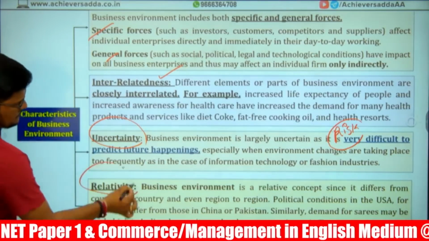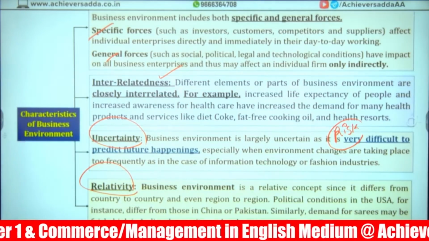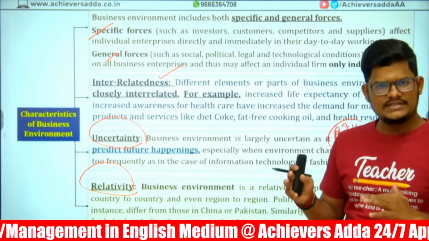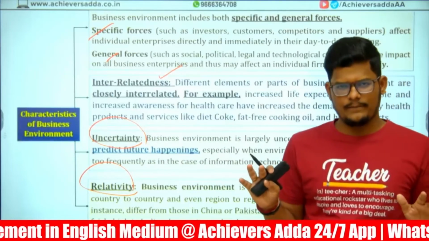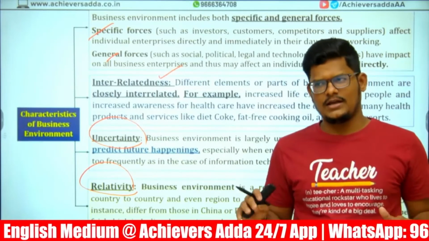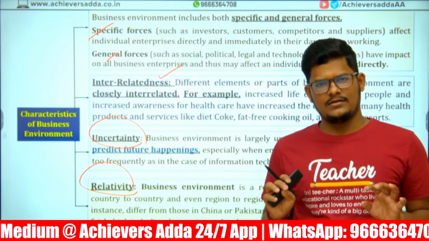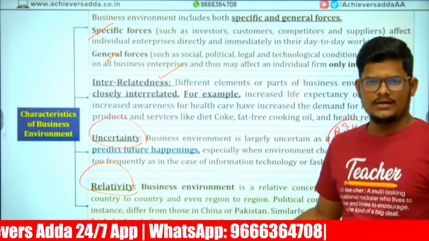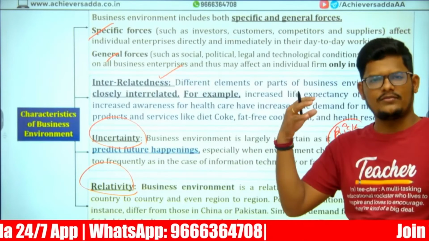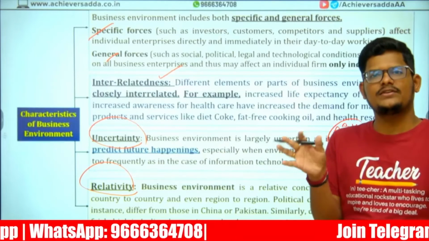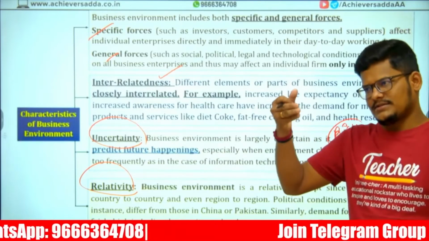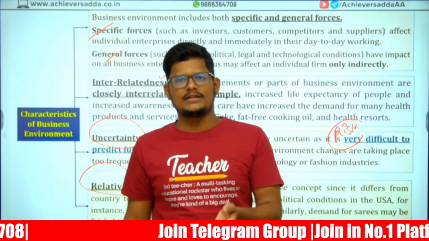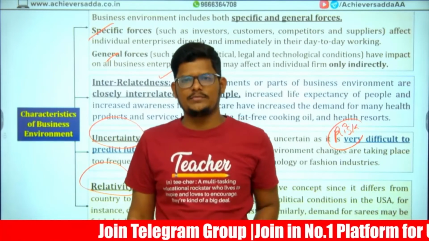Next, relativity. From country to country, from region to region, from place to place, from business to business, challenges are different, problems are different, advantages are different, economies and diseconomies are different. That is relativity. Everything may not be the same for every business. Every business has different things from place to place. We face a problem in India; the same problem may not be there in another country. Another country may face a problem, but the same problem may not be there in India.